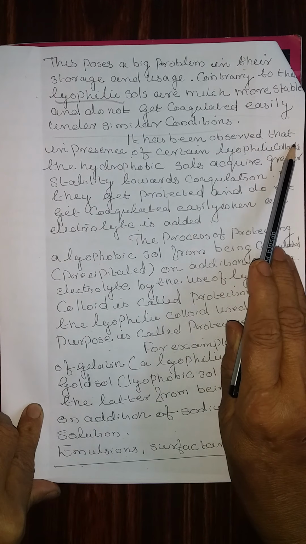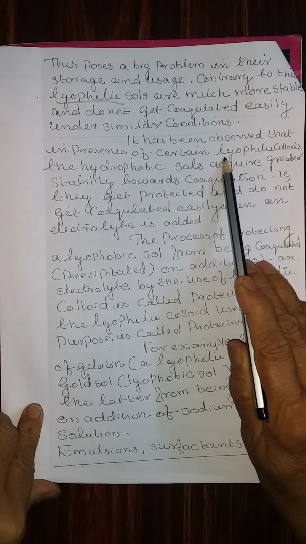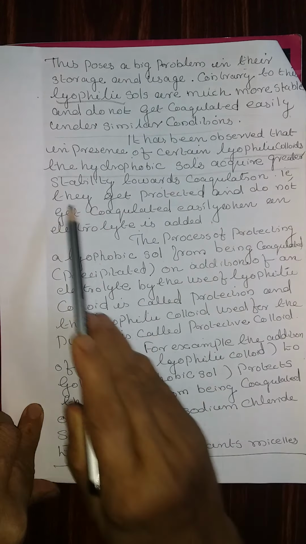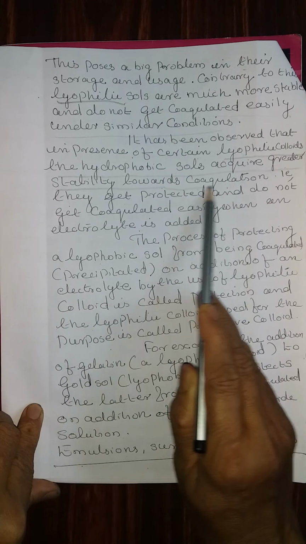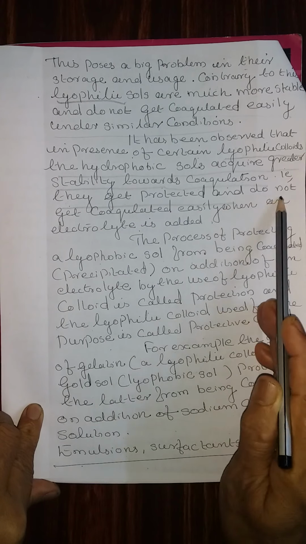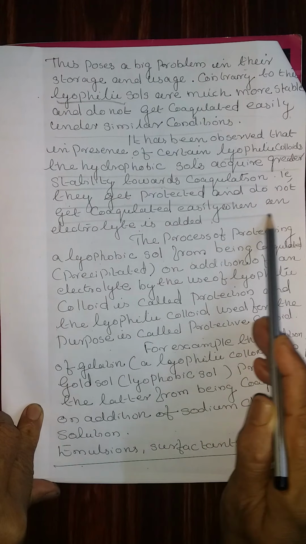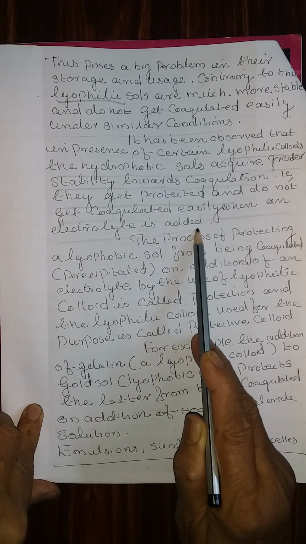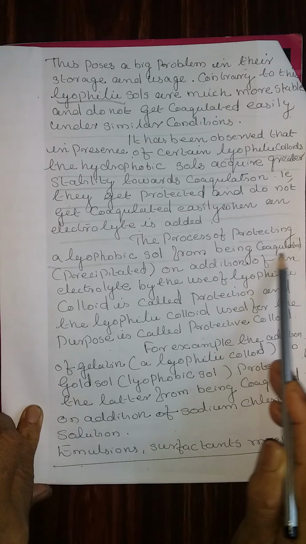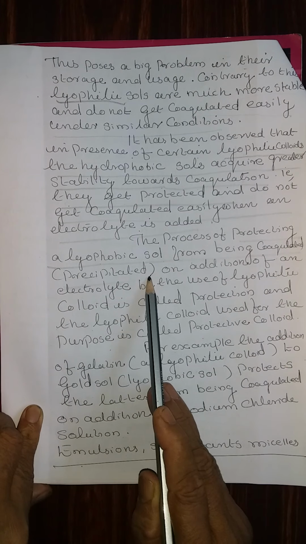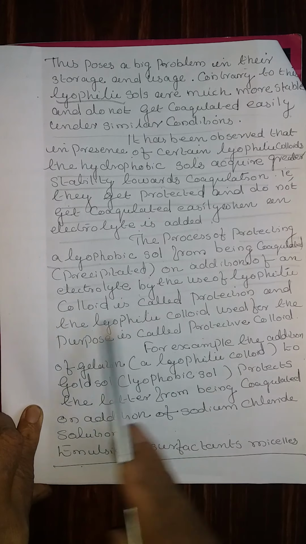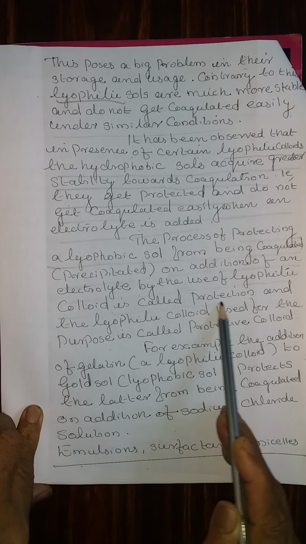It has been observed that in the presence of certain lyophilic colloids, the lyophobic salts acquire greater stability towards coagulation. That is, they get protected and do not get coagulated easily when an electrolyte is added. The process of protecting a lyophobic salt from being coagulated or precipitated on the addition of an electrolyte by the use of a lyophilic colloid is called protection.